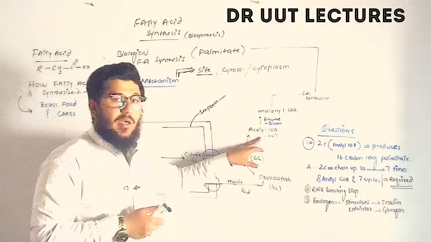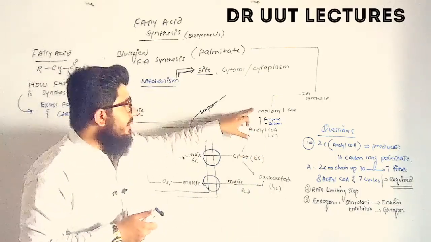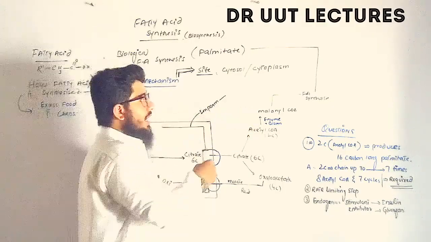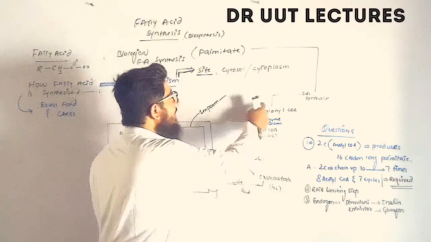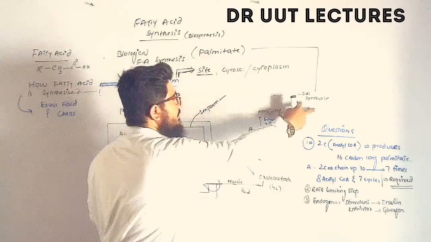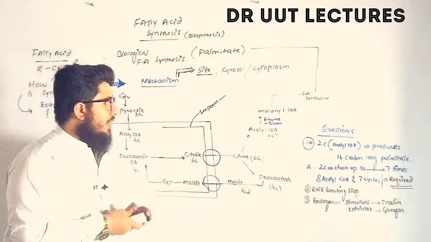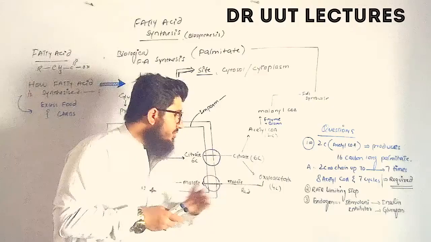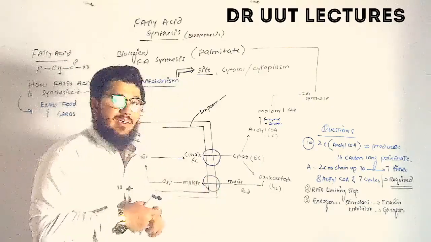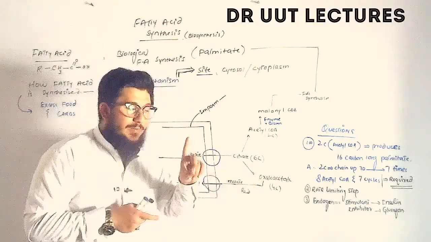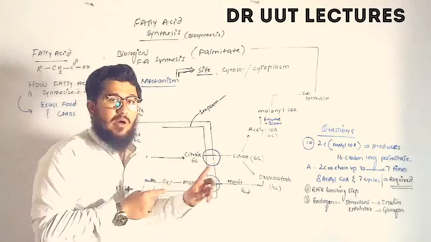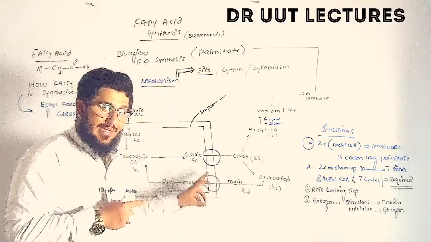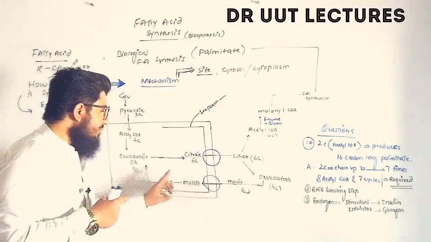Now this 2 carbon long compound, acetyl-CoA, will be converted into malonyl-CoA with the help of an enzyme plus biotin. After that, this malonyl-CoA will be converted into palmitate by means of the fatty acid synthase enzyme. And what remains is oxaloacetate in the cytoplasm. Now this oxaloacetate will be reduced into malate. Oxaloacetate is a 4 carbon compound and malate is again a 4 carbon compound, but a reduced one. And this malate has a transporter, the malate transporter, through which it will enter into the mitochondria.